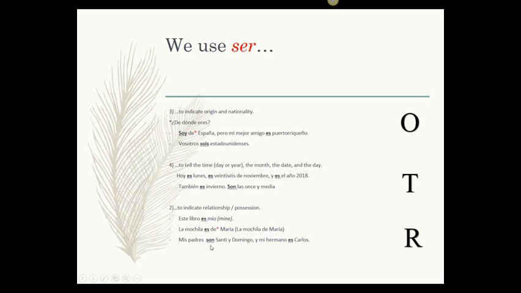Mis padres son Santi y Domingo. My parents are, see, relationship. When you're talking about your family, like my dad is Domingo. Mi padre es Domingo. Mi hermano es Carlos. Mi madre es Santi. Okay? So, yep, we use ser.